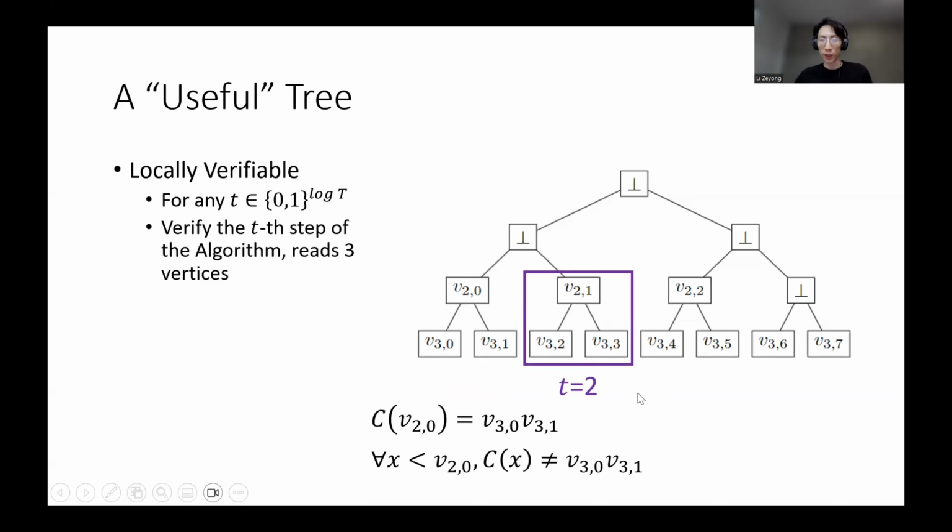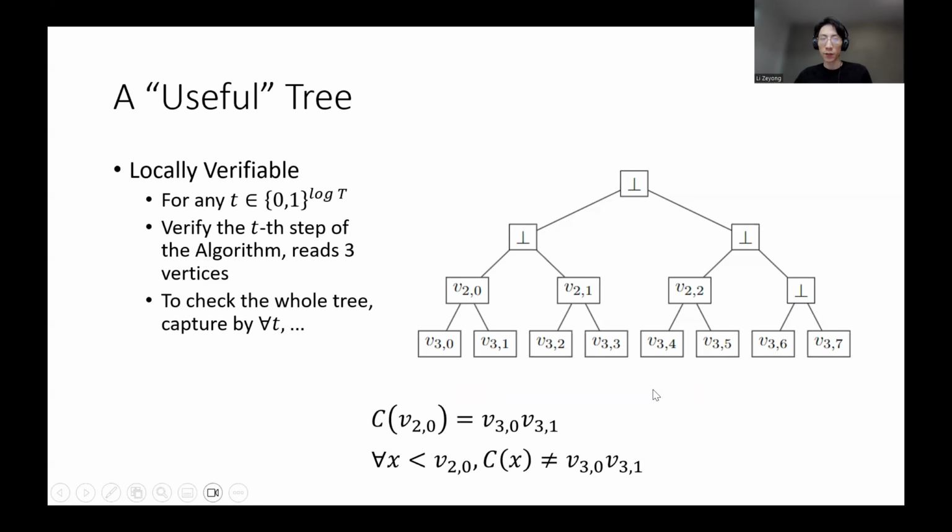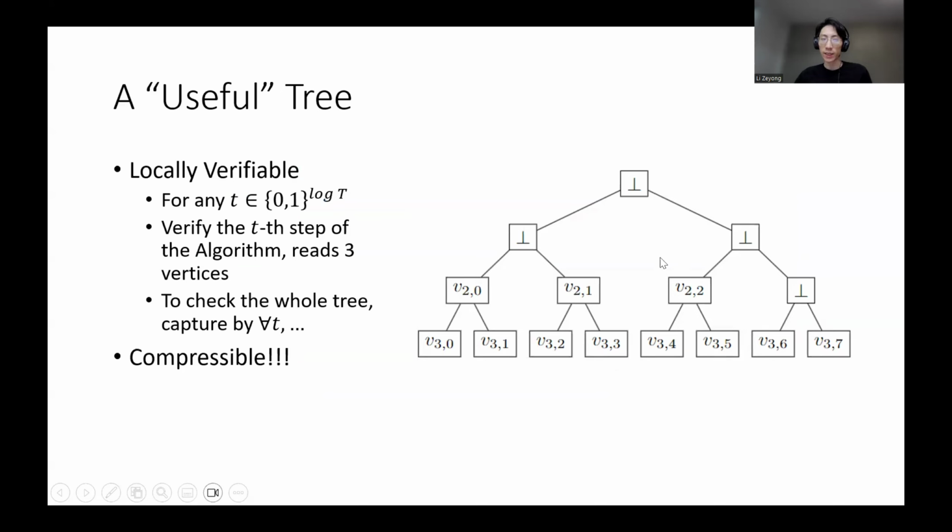And here is what happens when t equals 2, t equals 3, and so on. And therefore, in order to verify the whole tree, it suffices to use a for all t quantifier. And now the two for all quantifiers can also be merged together, so we can actually verify the whole tree using one single for all quantifier. And most importantly, we will next show that this huge tree is actually compressible.